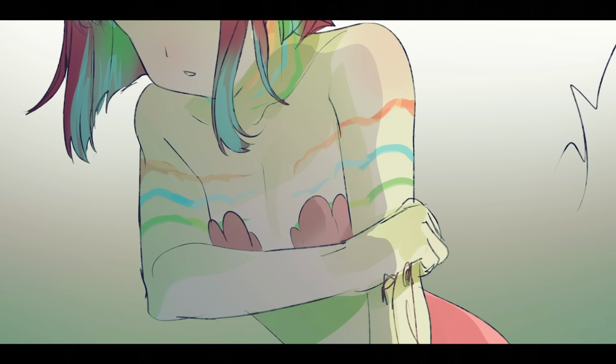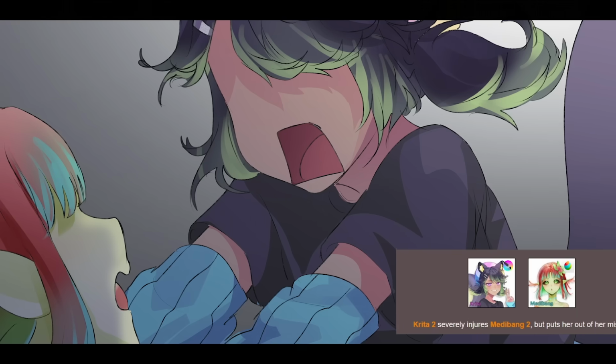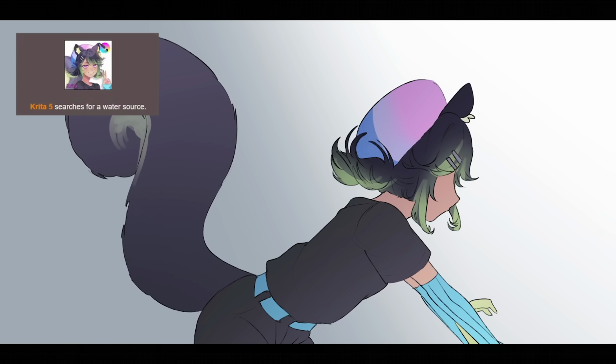Often the weak and skittish tribute in the games, Krita is eager to kill Medibang. Krita severely injures Medibang but puts her out of her misery. Krita searches for a water source.